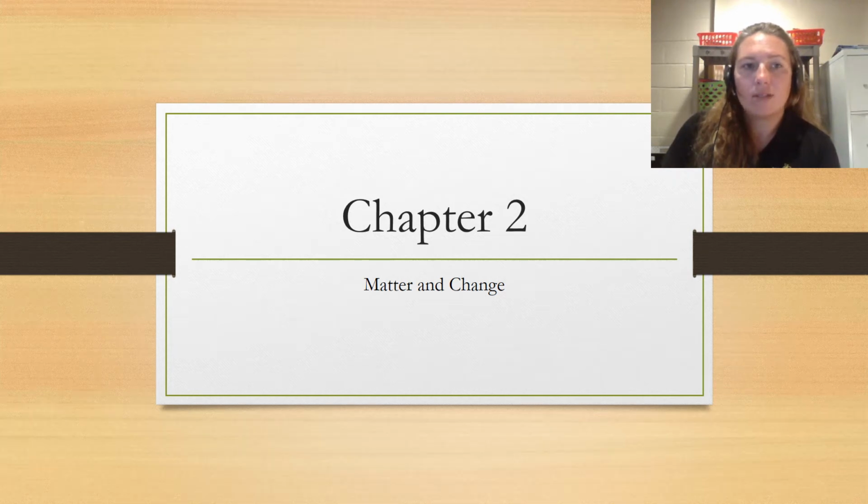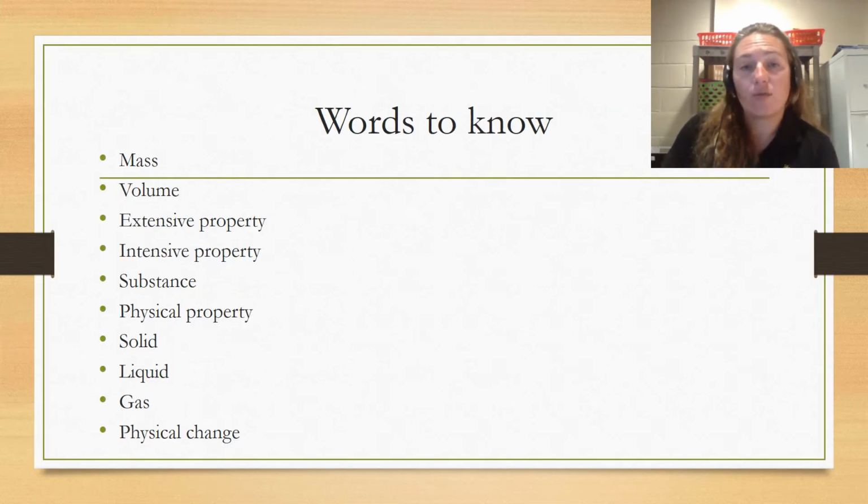We have some vocabulary words that you need to know for this chapter. They're listed here. We have mass, volume, extensive property, intensive property, substance, physical property, solid, liquid, gas, and physical change.